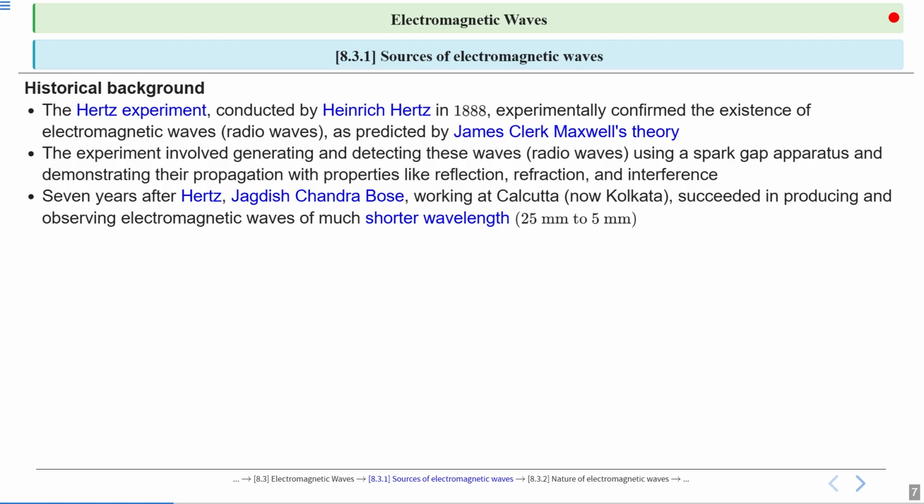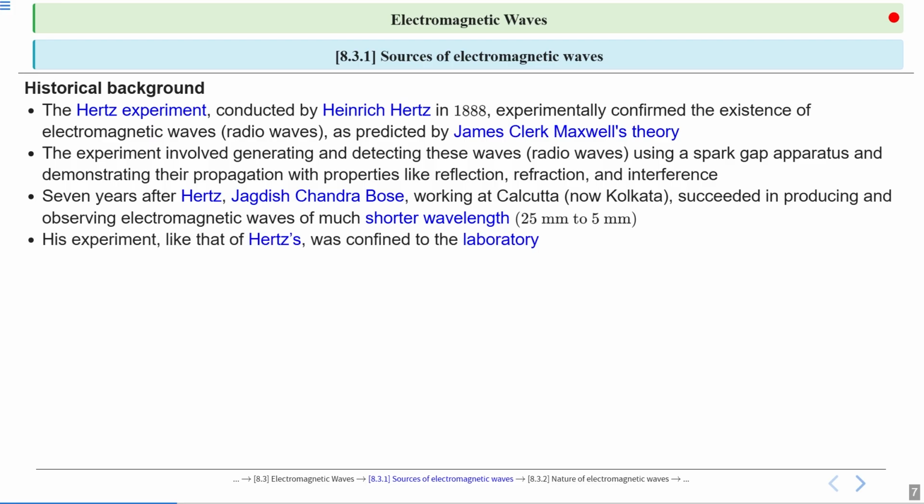Bose succeeded in producing electromagnetic waves of shorter wavelength, that is 25 mm to 5 mm. So Hertz firstly confirmed the existence of electromagnetic waves, then Jagdish Chandra Bose, after 7 years of the Hertz experiment, succeeded in producing electromagnetic waves of shorter wavelength.